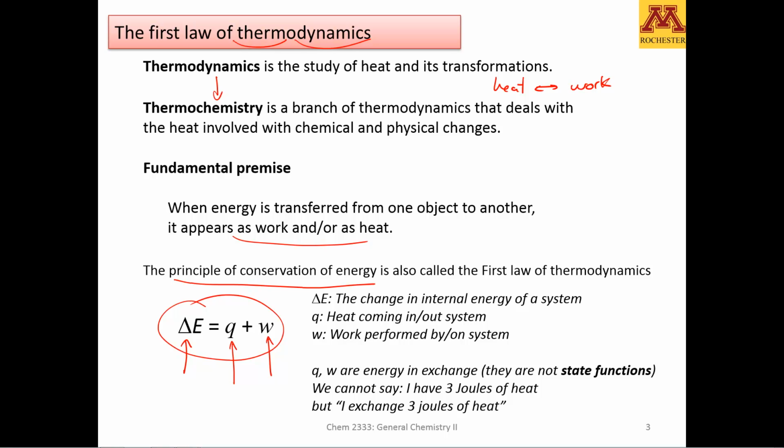We will talk about the signs of these two, and typically we will not be using this equation for practical problems, but it's important that we keep in mind that when we talk about conservation of energy, this is one of the formulations that can be used: the change in energy of a system is because it has gained energy or lost energy. The ways that energy can come is either as heat or work.